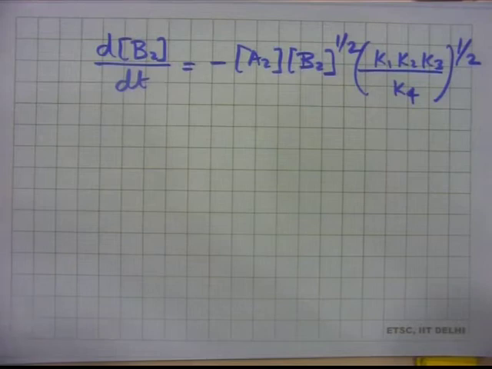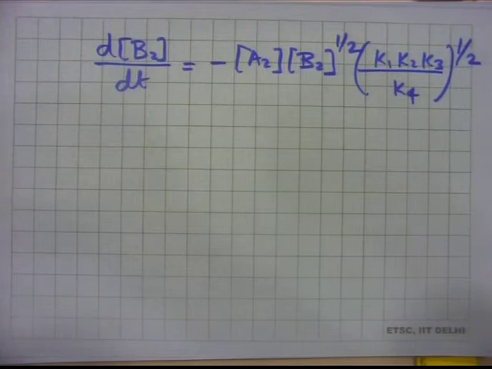Again, this is written in terms of A2 and B2, it does not have radicals. So, this is easier to deal with. And we can also see from here that in this case K2 and K3 will have strong influence. So, if you increase K2 and K3, then the rate of change of concentration of B2 will also get significantly affected, because this is no longer a K2 by K3 ratio, this is K2 into K3. So, this will have this sort of an effect.